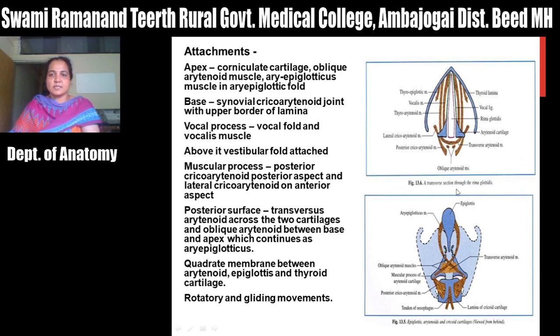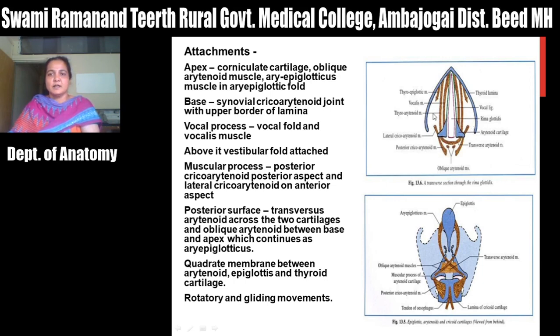Then the vocal process is there. Anteriorly, the vocal process gives attachment to the vocal ligament or vocal fold, which consists of the vocalis muscle. Then above it gives attachment to the vestibular fold, and to the thyroarytenoid muscle on the anterior surface.